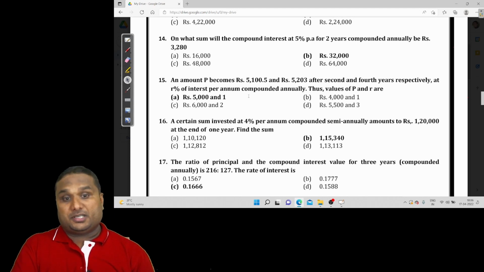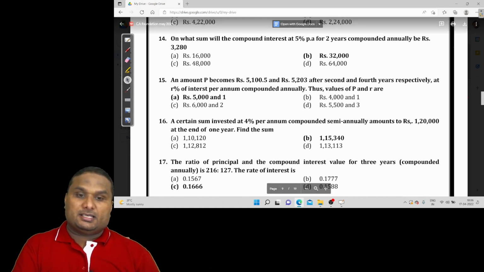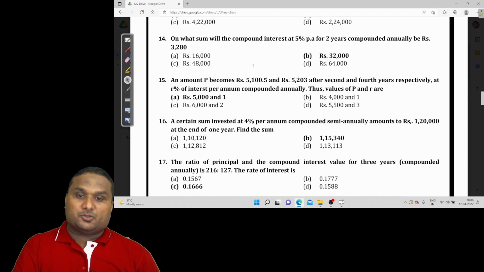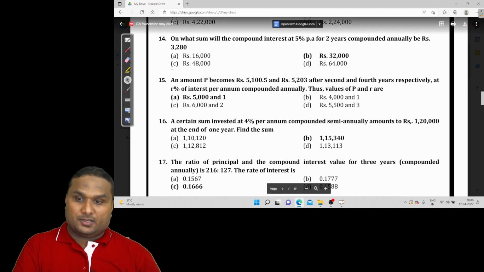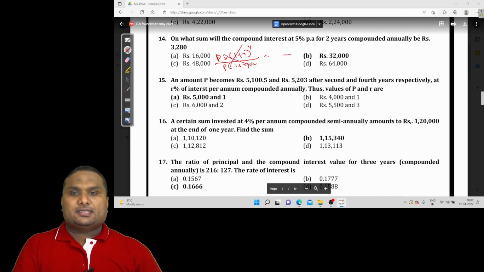There is an alternative technique, which will be time consuming: some principal into (1 plus r) to the power 4 and some principal into (1 plus r) to the power 2. This is time consuming, so don't do that.